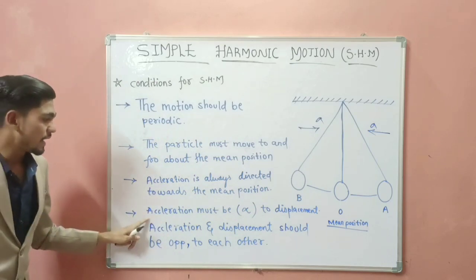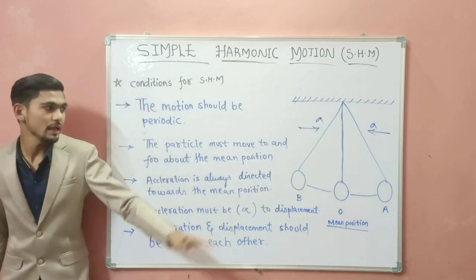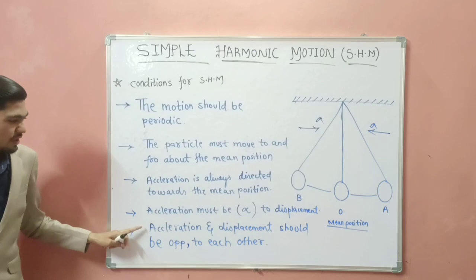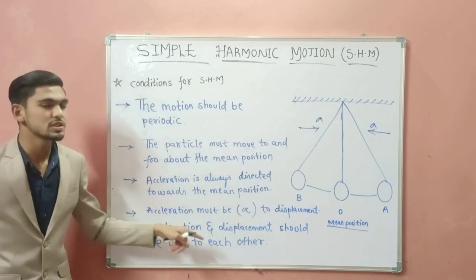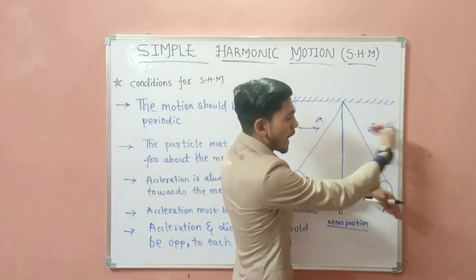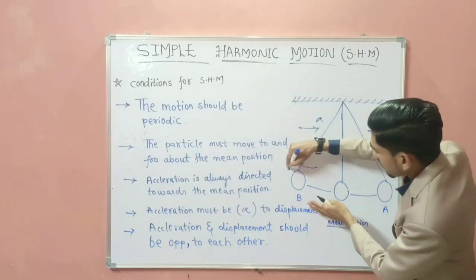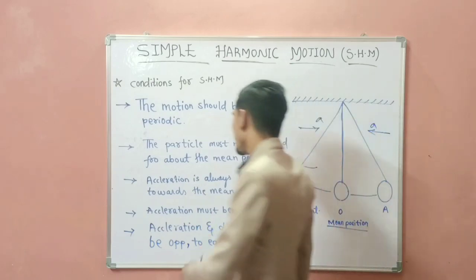Next, the fourth condition: acceleration must be directly proportional to the displacement. If the acceleration is large, there will be a large displacement. Next, our last condition is that acceleration and displacement should be opposite to each other. If the displacement is here, then the acceleration should be opposite to the displacement. That is our fifth condition.